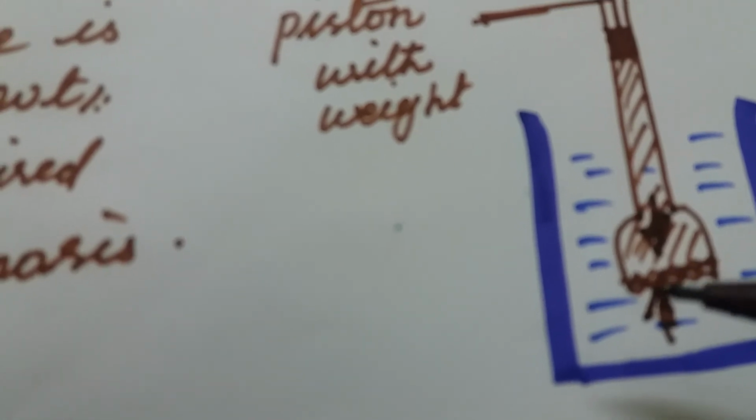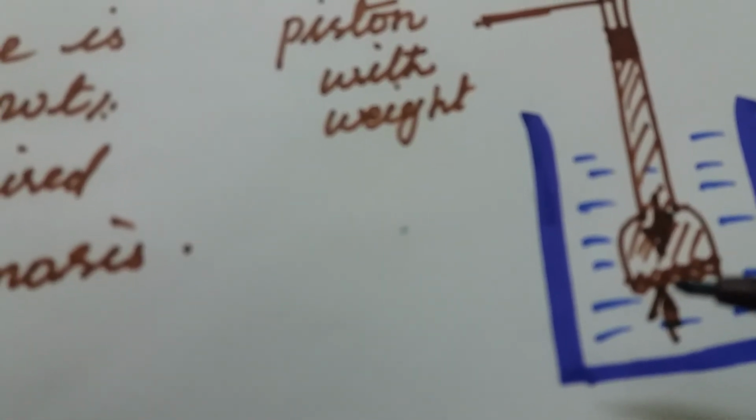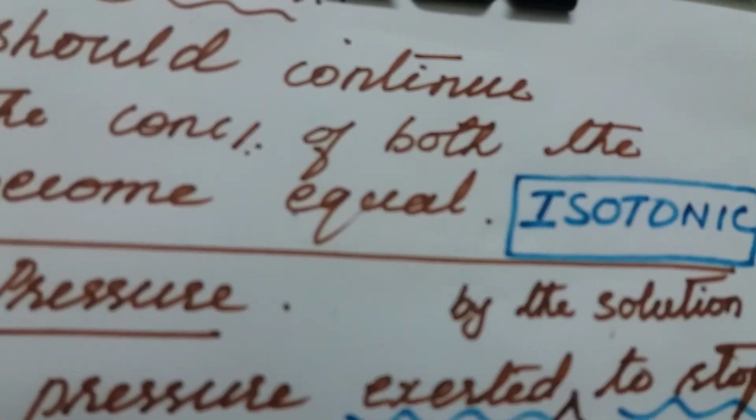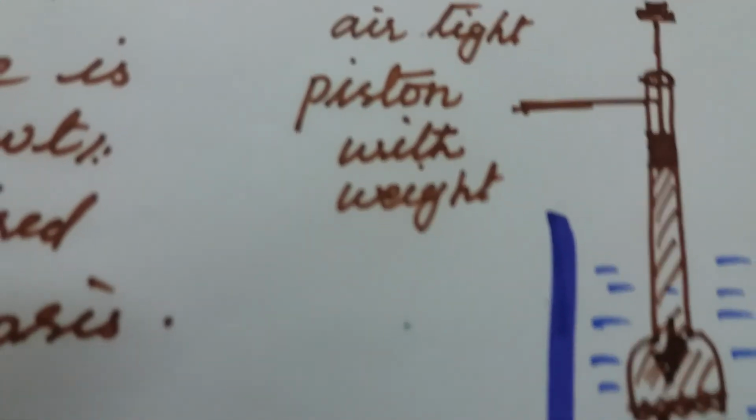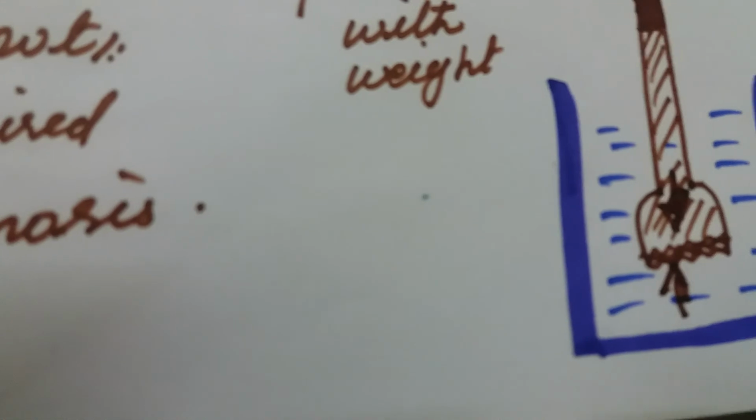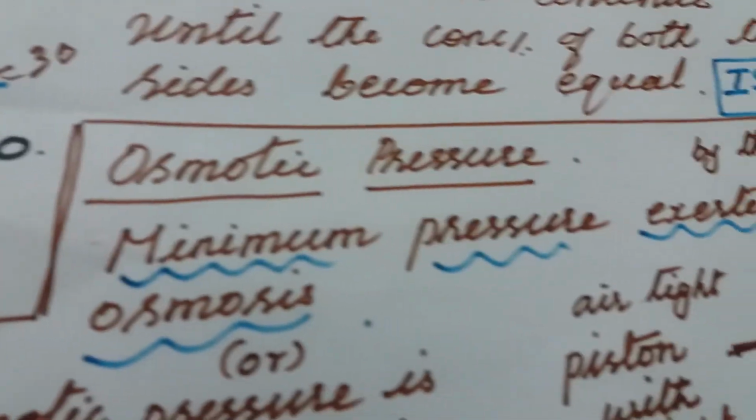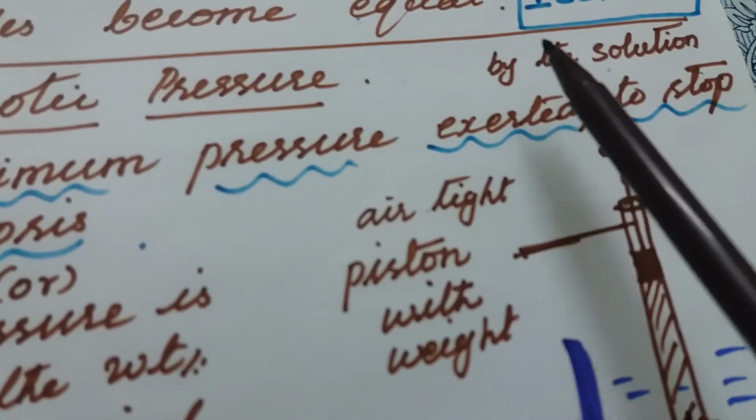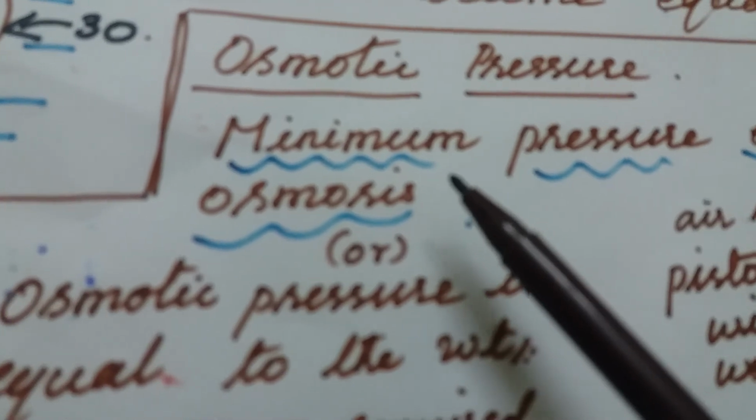When it becomes equal, osmosis stops, even though the concentration difference is there. Naturally, what happens when it becomes 50-50? When both sides become equal, isotonic, it stops. That is the natural occurrence. But we can stop osmosis by exerting some pressure. That is what is called osmotic pressure. So what is osmotic pressure? Osmotic pressure is the minimum pressure exerted by the solution to stop the movement of solvent, to stop osmosis.